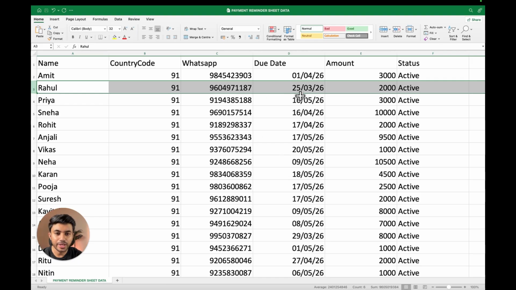Apart from that, you can add more columns based on your business needs like due date, amount, and status, or anything else. In Sandesh AI, these extra columns are called attributes, and also you can name them according to your business needs. You can think of these attributes as extra detail about your customer, and you can create as many attributes as you want based on your business use case. These attributes help us personalize the message and also decide when to send reminder automations.